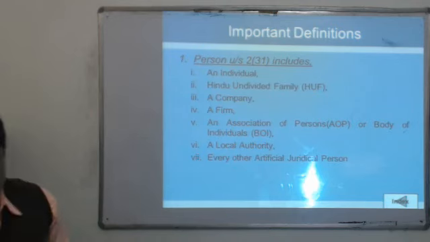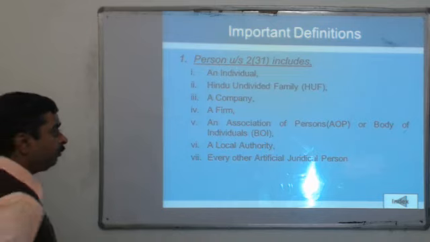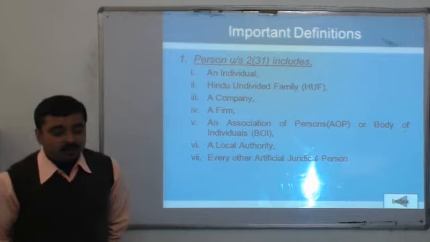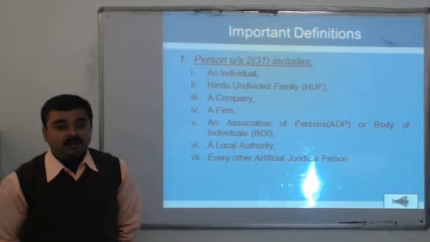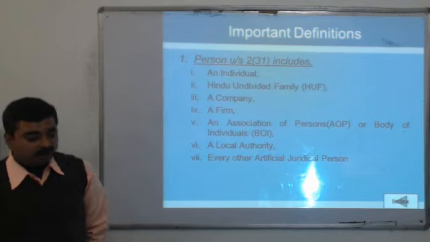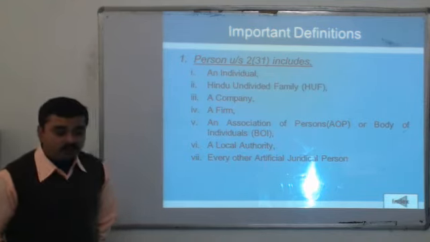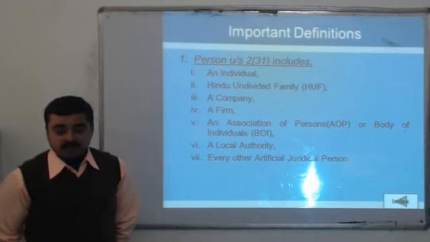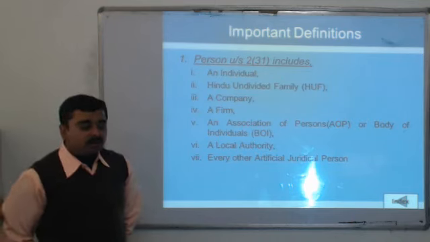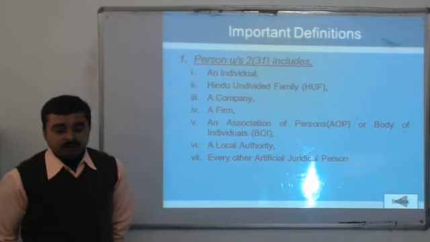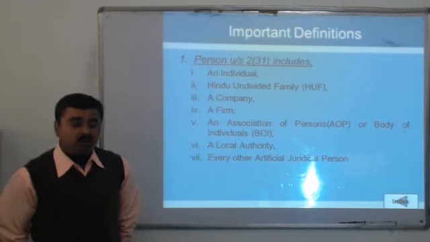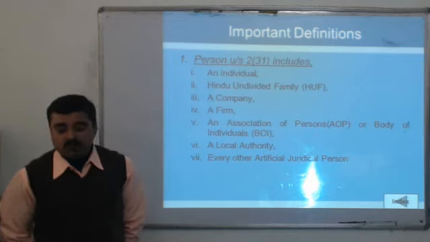But when we check the important definitions, the first definition is person. By nature we believe that person means an individual, but for income tax calculation various persons are included in the definition, which includes an individual or natural person, then Hindu undivided family, which is a separate entity from the person. This entity is created by a group of people of one family.